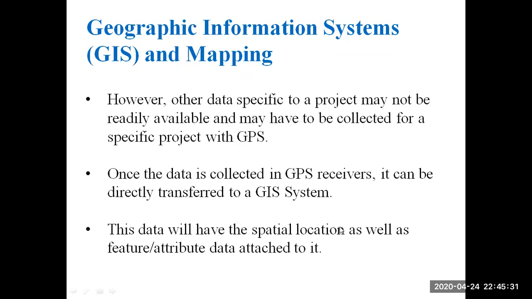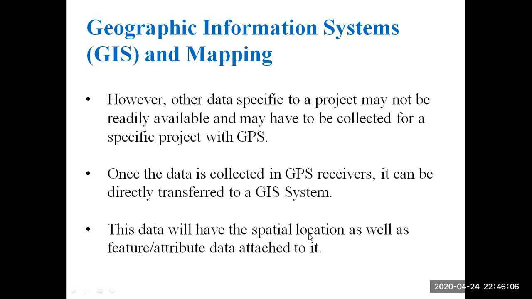Next. However, other data specific to a project may not be readily available and may have to be collected for a specific project with GPS. Suppose the data is not sufficient for a project, we need to collect the data for the specific project with GPS. Once the data is collected from the GPS, it can be transferred to the GIS system. Suppose the data stored in the GIS system is not sufficient, then we'll go for the data which is collected from the GPS, and the data collected from the GPS will be transferred to the GIS system.